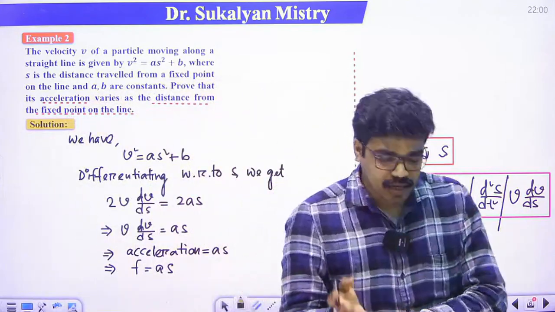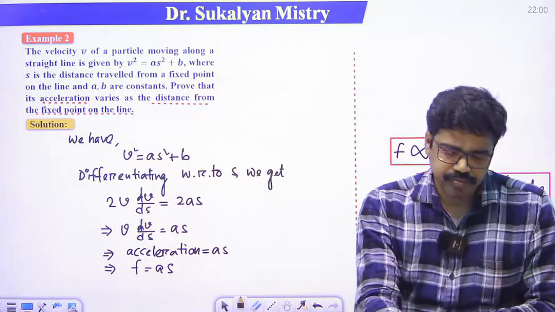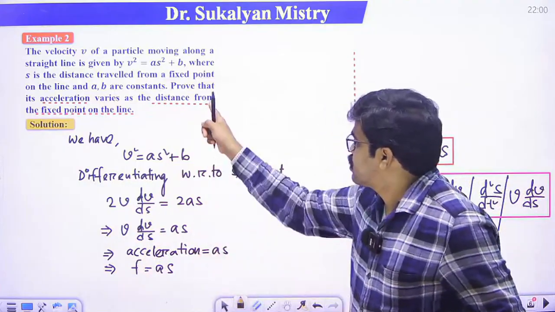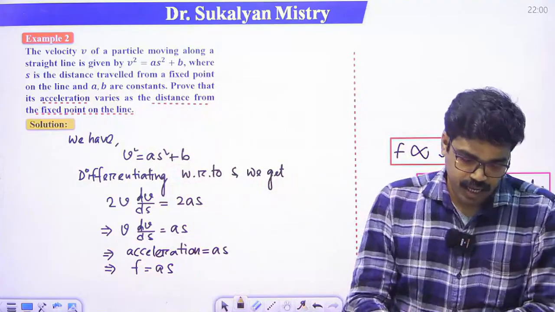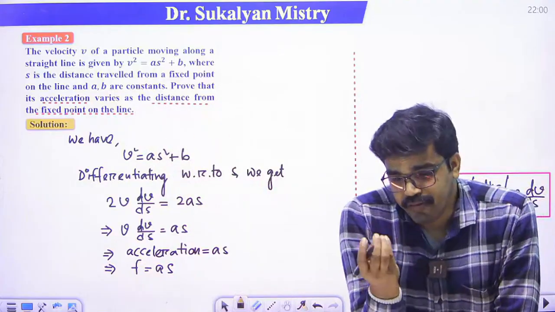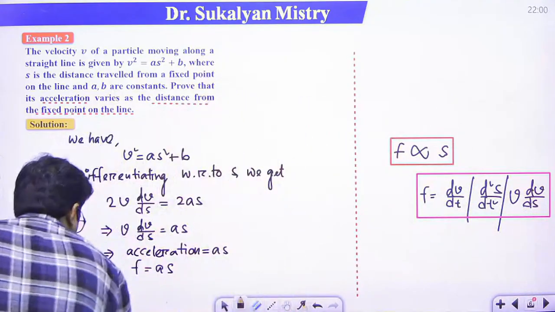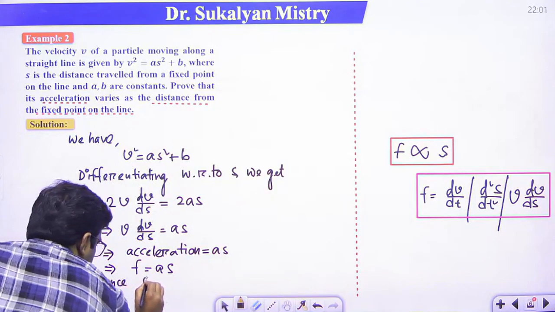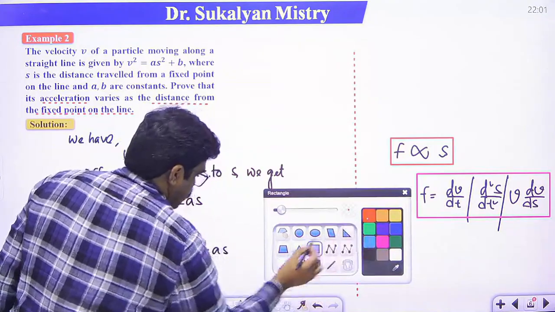What is a? a is constant. So we conclude that acceleration varies as the distance from the fixed point on the line. That means f varies as s. Hence we conclude that acceleration, that is f, varies as s.